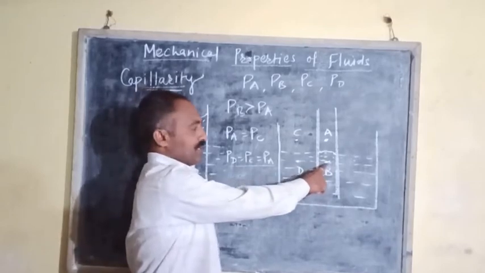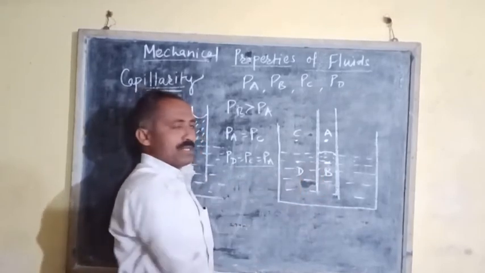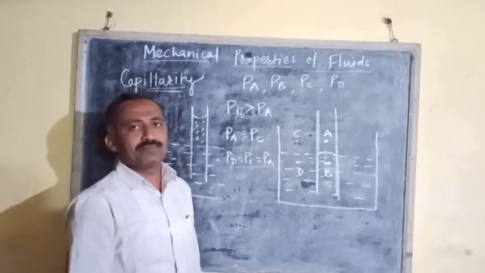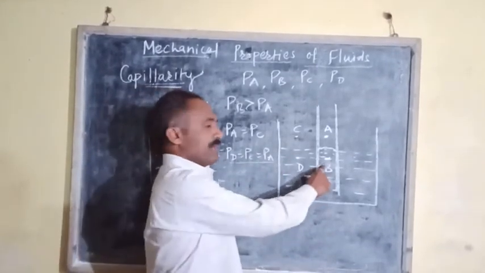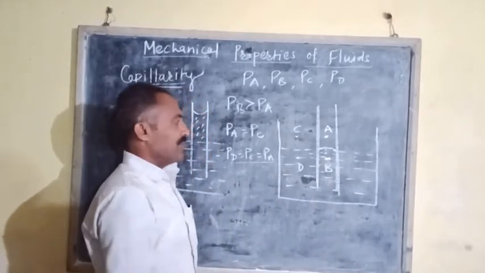If we compare the pressure at point B and at point D, both are at the same level in the liquid, but the pressure inside the capillary tube, PB, is greater than PD.